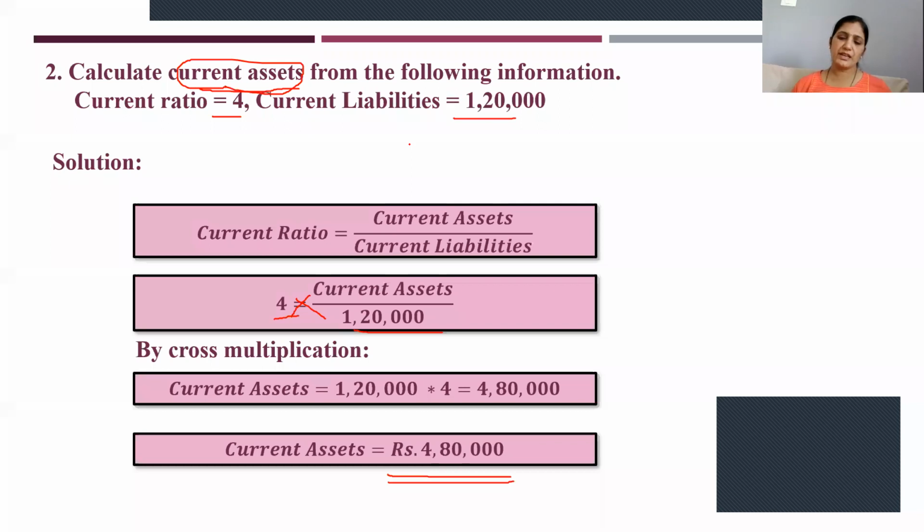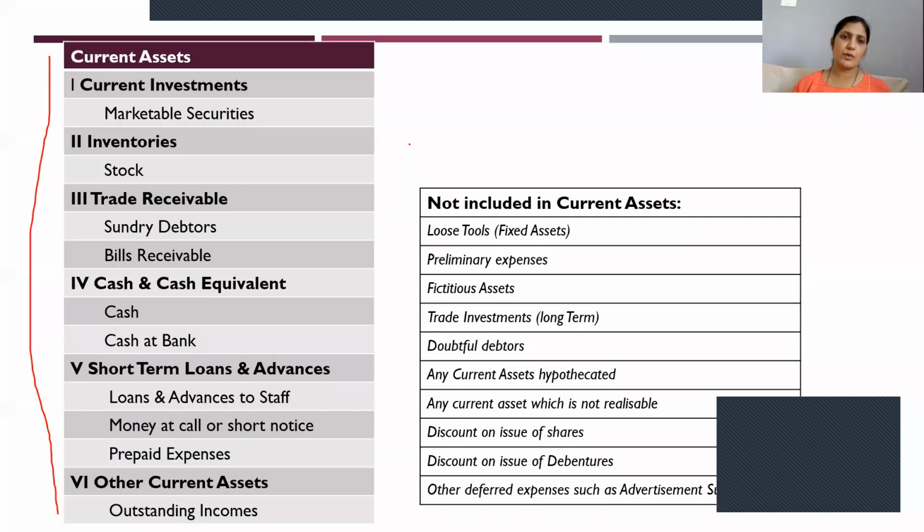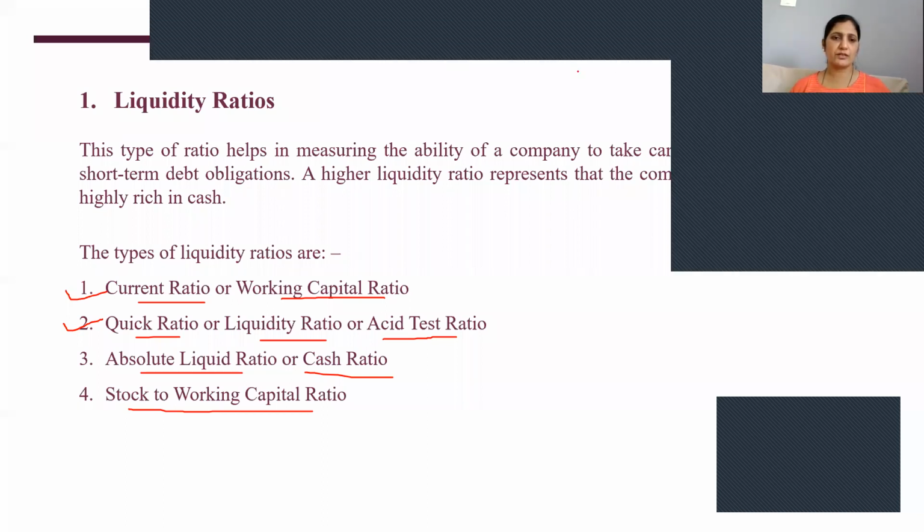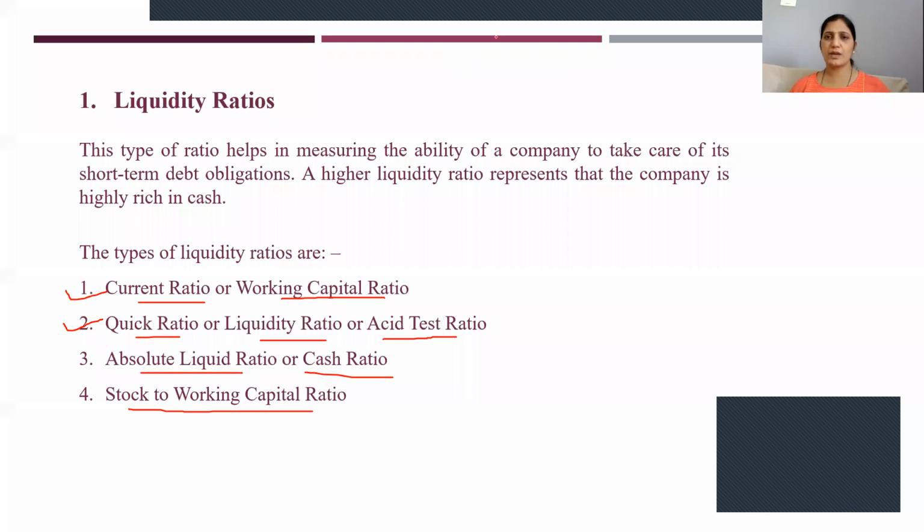So when we study some more different types, that is when we come back to these types, that is liquid ratio, cash ratio, and stock to working capital ratio. Once we understand all these things, again in combination you'll be having problems. So we'll look into that in our next class. Okay, today we'll stop over here. Tomorrow I'll go for the second type of ratios along with some more problems.